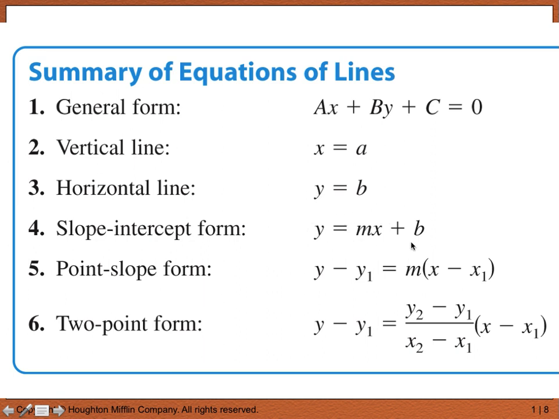Slope-intercept form you know already, y equals mx plus b. Point-slope form we just talked about. And two-point form, you don't really need to remember because you can just derive it easily. All two-point form is, instead of writing m in the point-slope form, they wrote the way to calculate m, which is (y2 minus y1) over (x2 minus x1). I don't think it's worth memorizing. All you really need to know are the general form, the slope-intercept form, and the point-slope form.